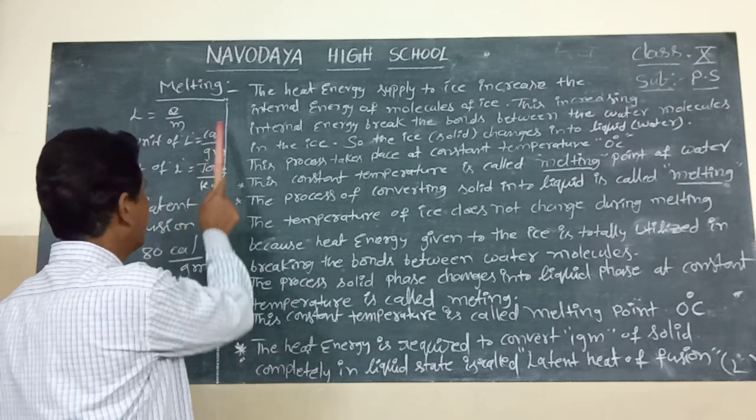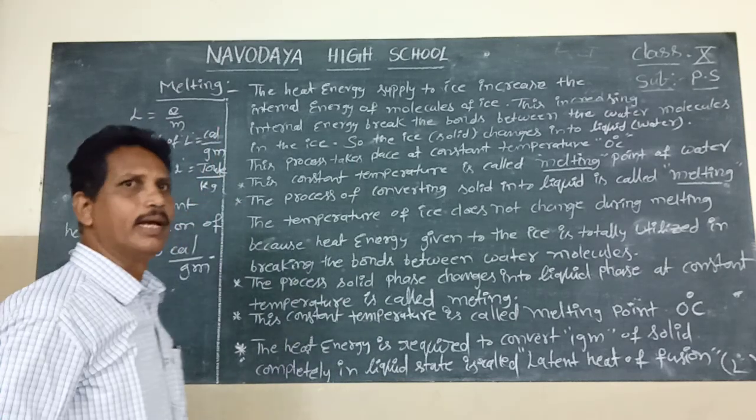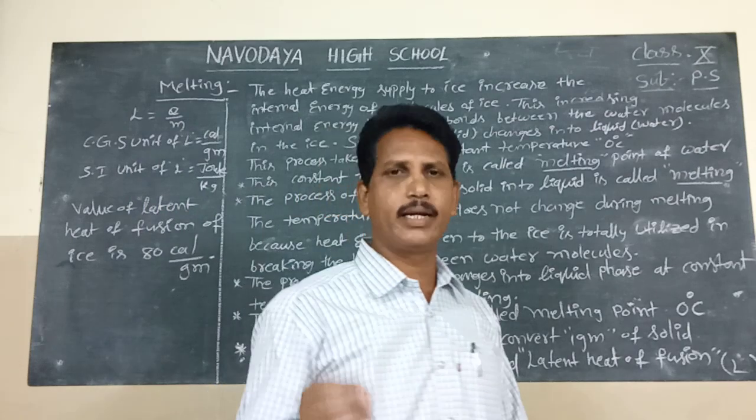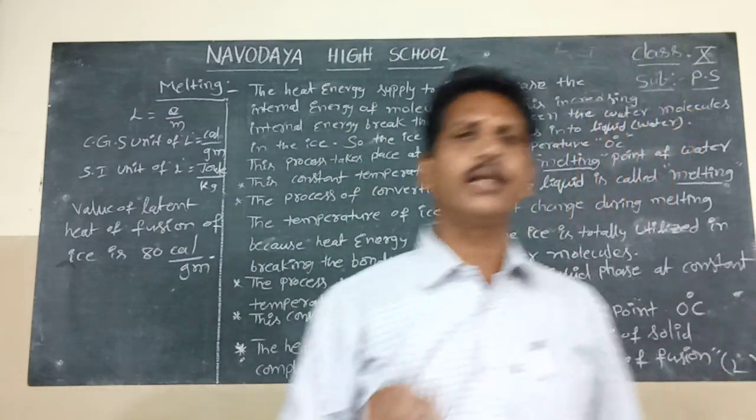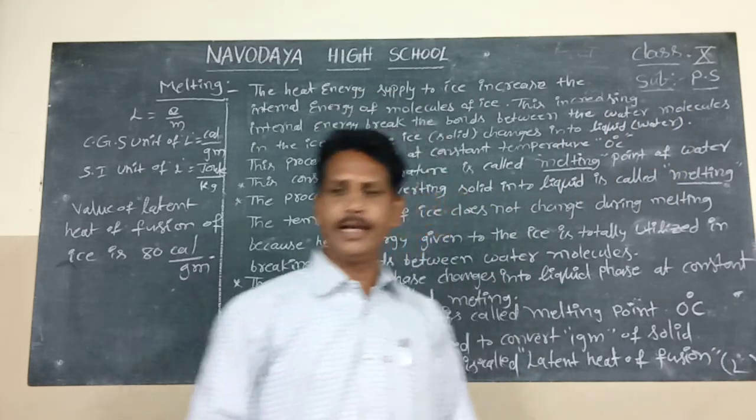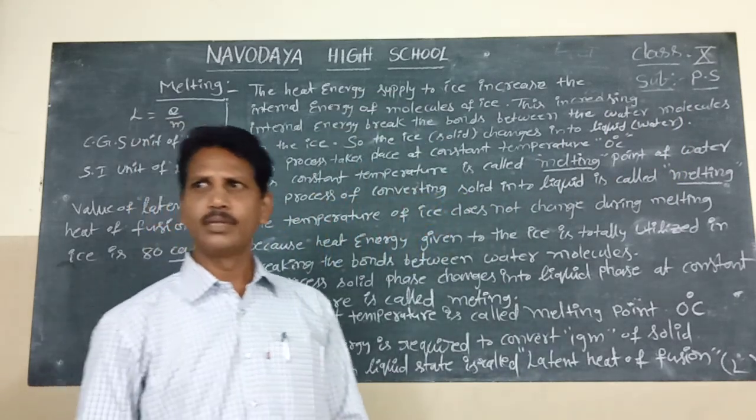The unit is calorie per gram in CGS and joule per kg in SI. The numerical value of latent heat of fusion of ice is 80 calorie per gram.